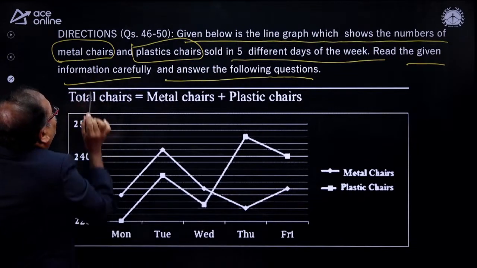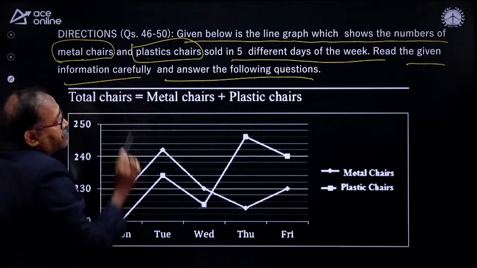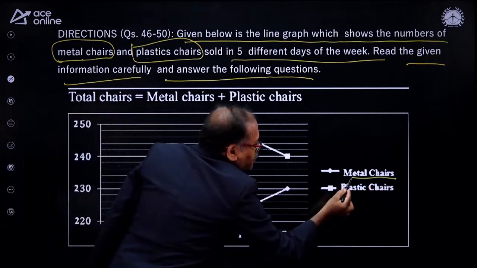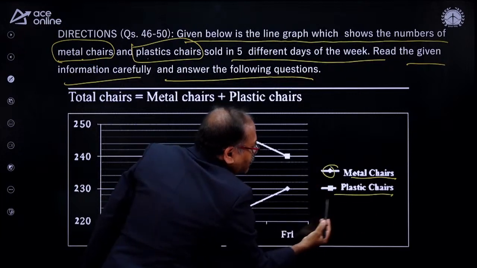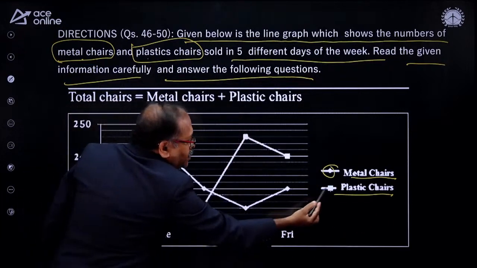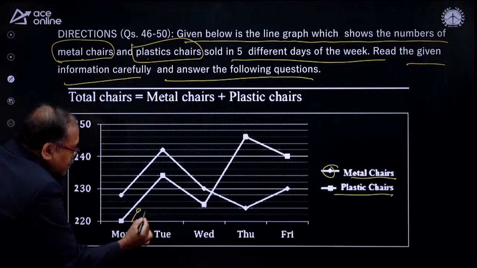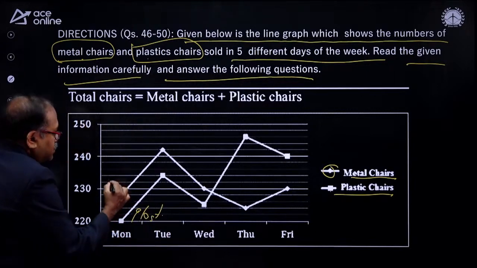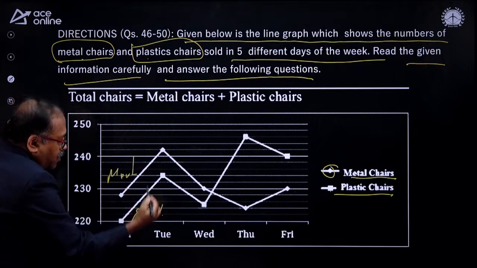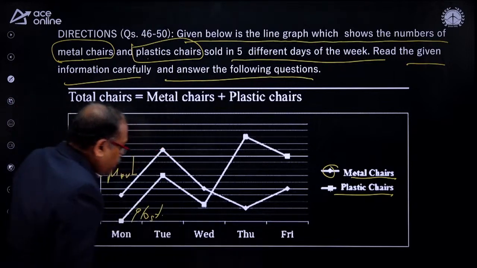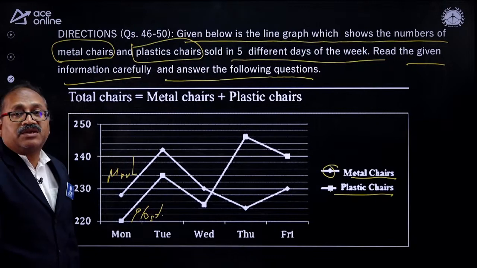So 2 types, one is metal chair, the other one is plastic chair. This is metal chair, the small sign, and the plastic chair, this is the bigger one. Monday, Tuesday, Wednesday, Thursday, 5 days is there.